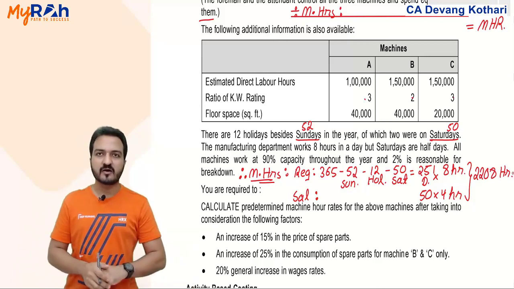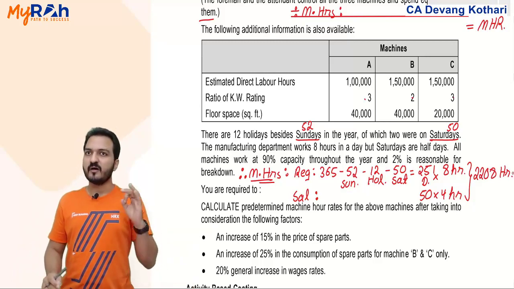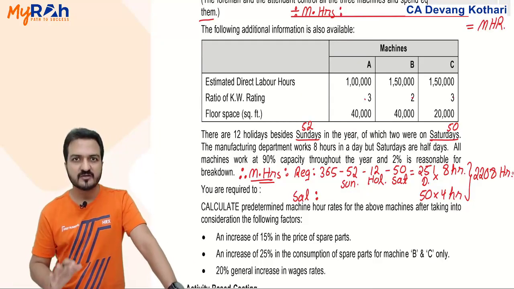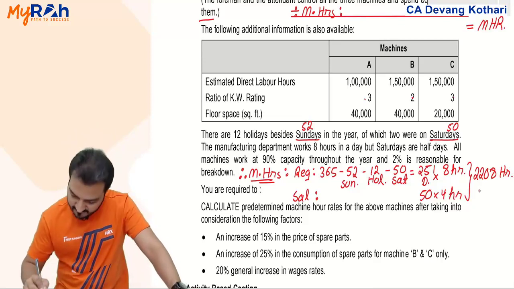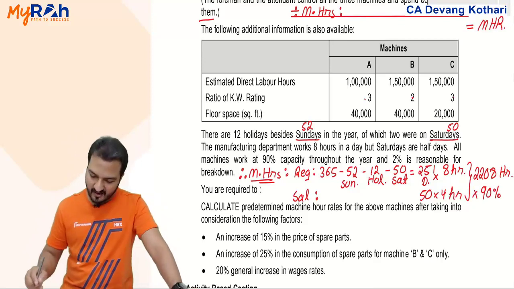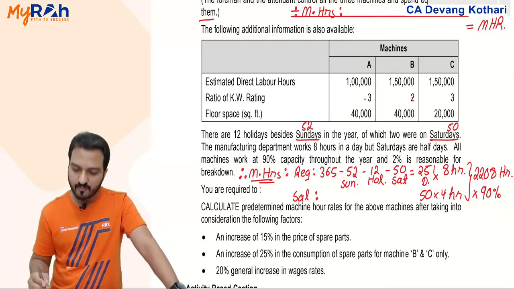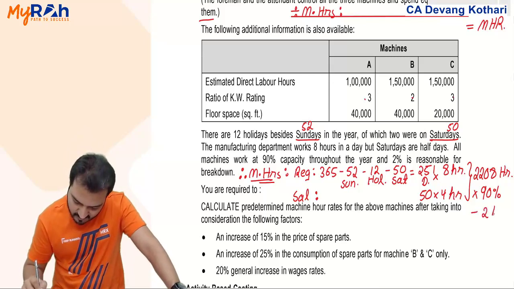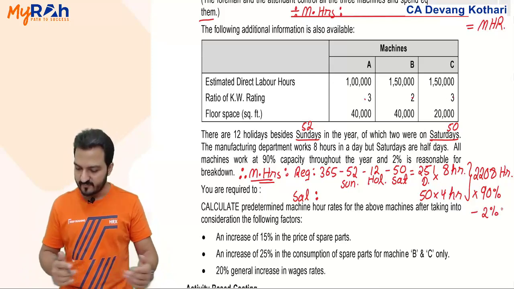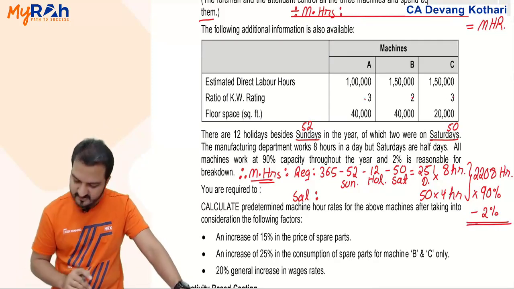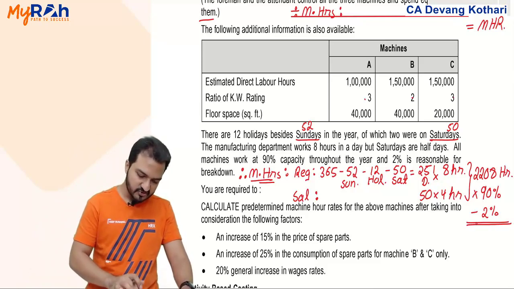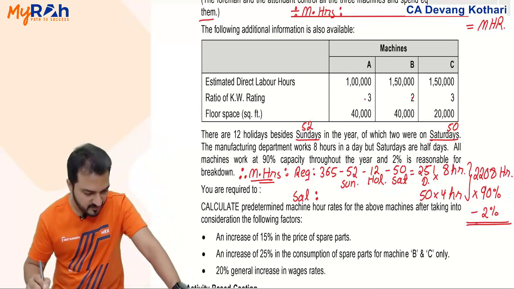Total 2208 hours is your machine hours worked, but in that 2208 hours they say that machines work at only 90% capacity. 2208 is the full capacity, they worked only 90%, so into 90%. And 2% is reasonable for breakdown, so you will also minus 2% as normal, expected, estimated breakdown. So from 2208, adjust these two things: 2208 into 90% minus 2% should give you 1947.